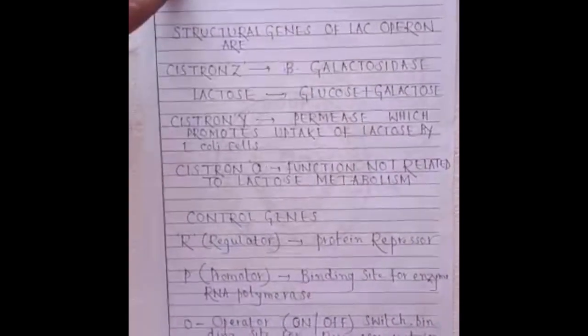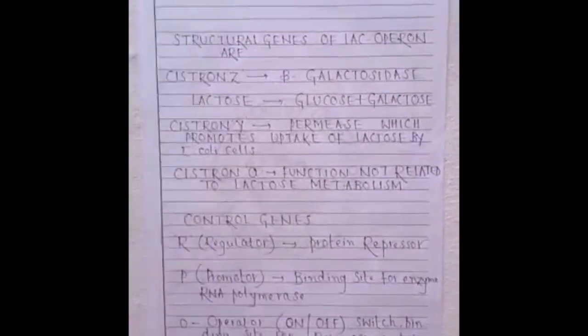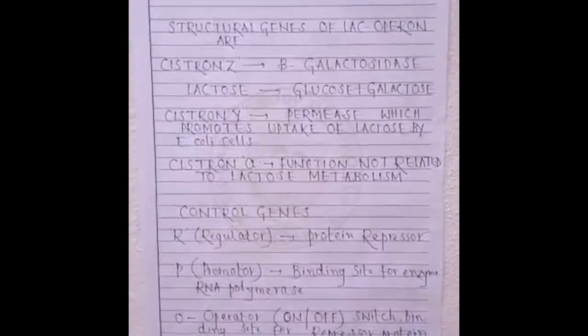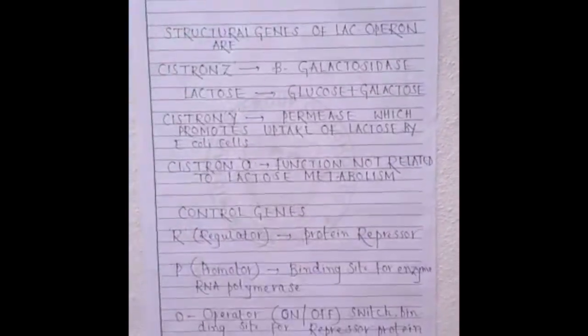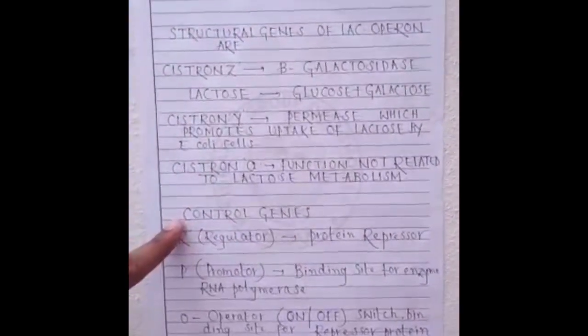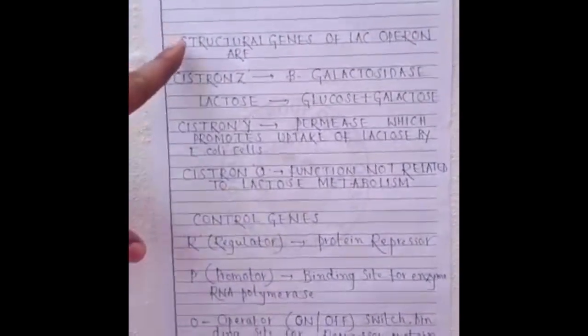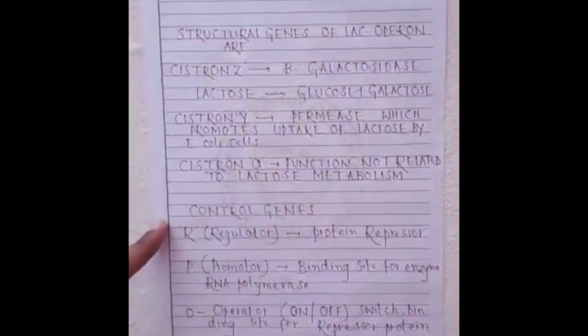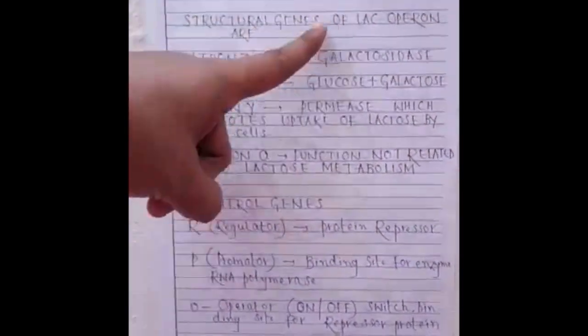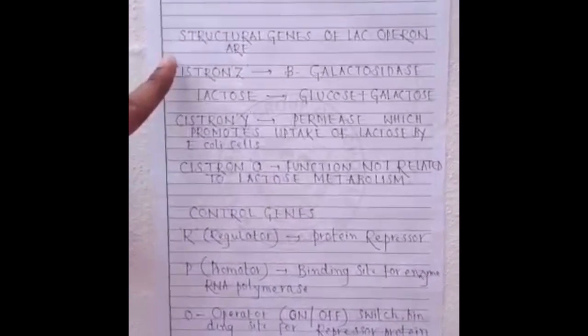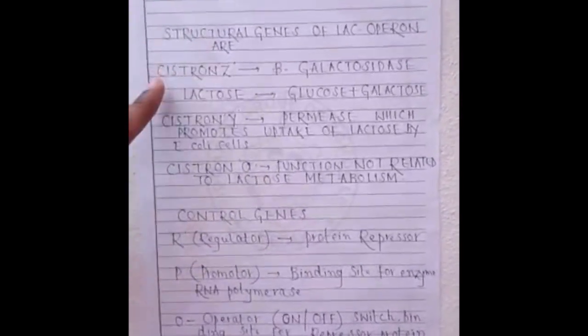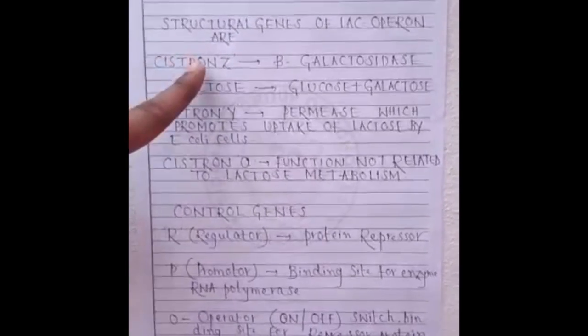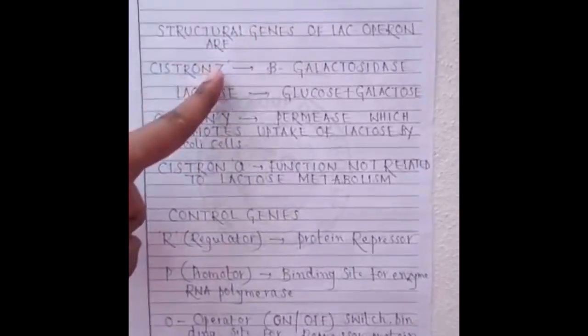The operon studied by Jacob and Monod contains a total of 6 genes, out of which 3 are structural genes and the remaining 3 are control genes. Now let us see the functions of the 3 structural genes of the lac operon. It is clearly written, concentrate on this. The structural genes of the lac operon are, first one, cistron Z. Already I told you, a structural gene can also be called a cistron. So what is the function of cistron Z?